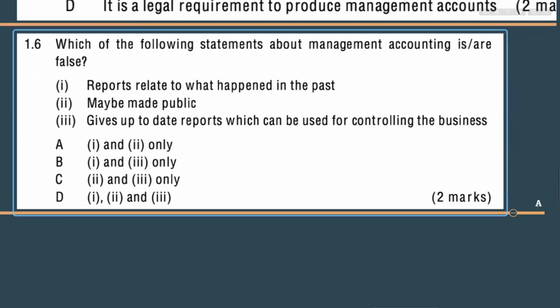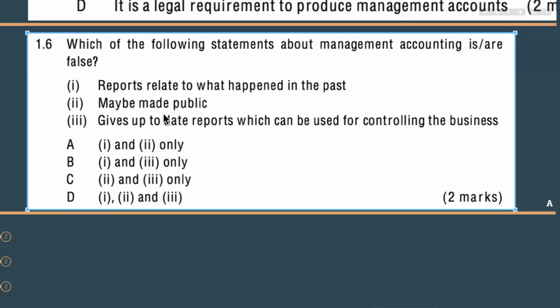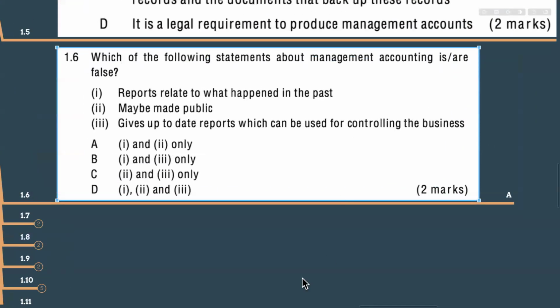The answer is A. So the lesson is in this question. We are not going to make our management accounting reports to the public. Management accounting is not a report related to the past, but if we have up to date reports, we can use that report for controlling the business purpose. So this is the lesson learned from this question.